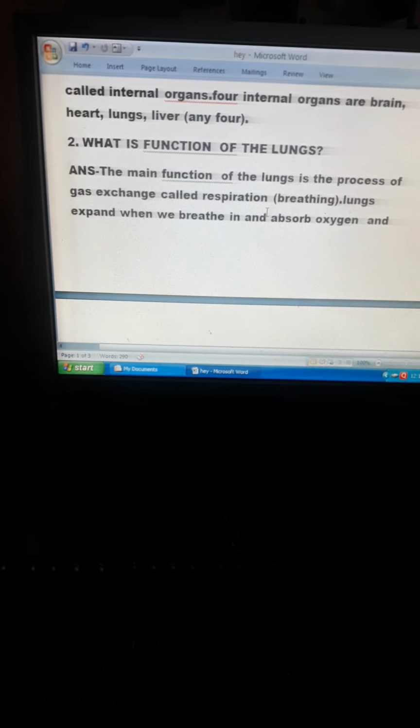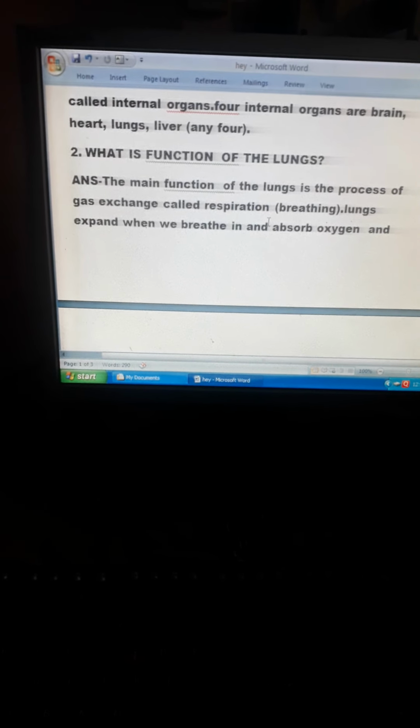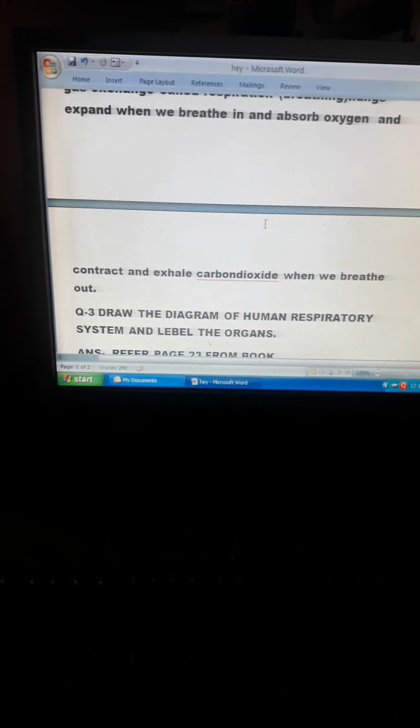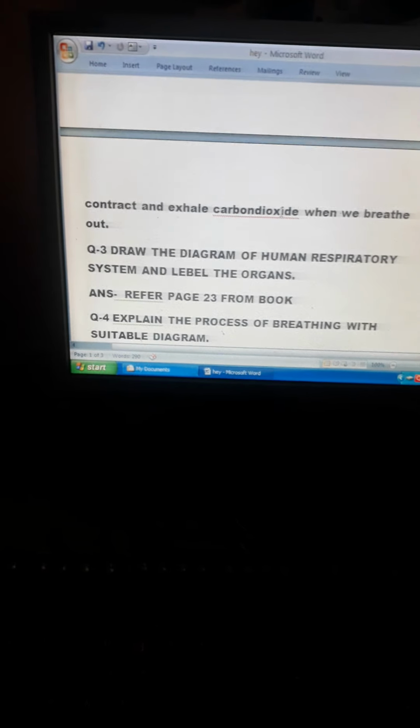What is the function of the lungs? The main function of the lungs is the process of gas exchange called respiration or breathing. Lungs expand when we breathe in and absorb oxygen and contract and exhale carbon dioxide when we breathe out.